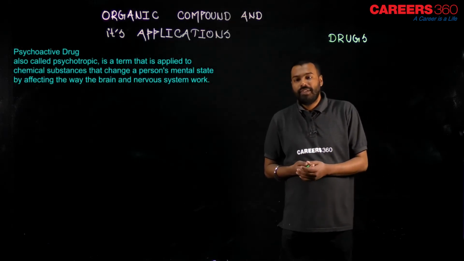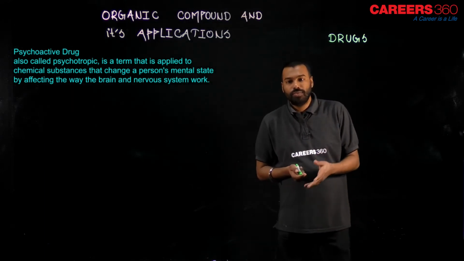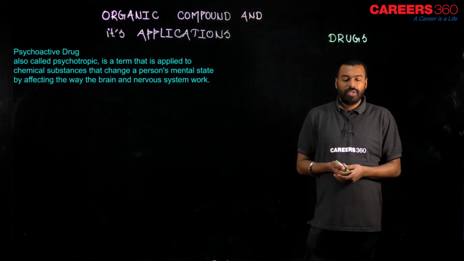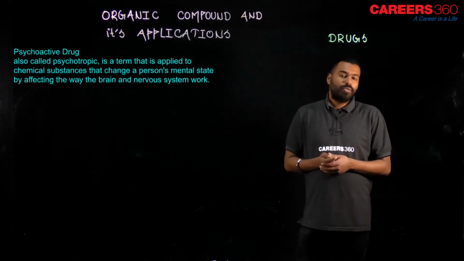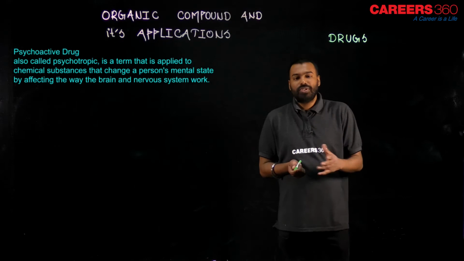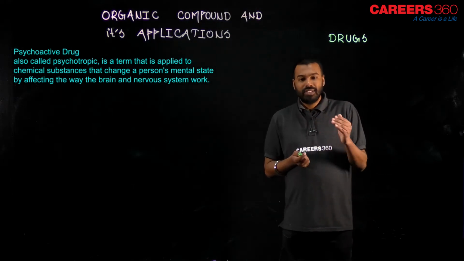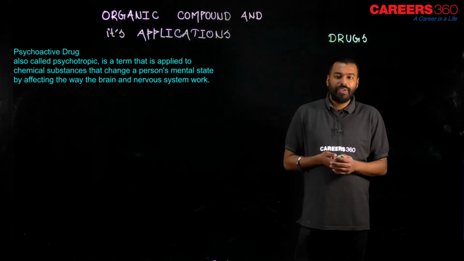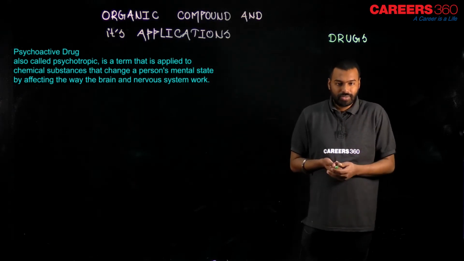The first thing I want to introduce is the psychoactive drug, also known as psychotropic drug. So, what is a psychotropic drug? It is a term applied to those chemical substances which can alter a person's mental state by affecting the way the brain and nervous system work.